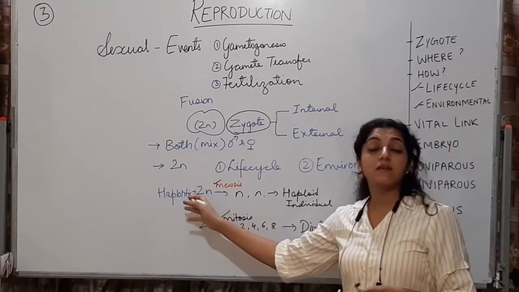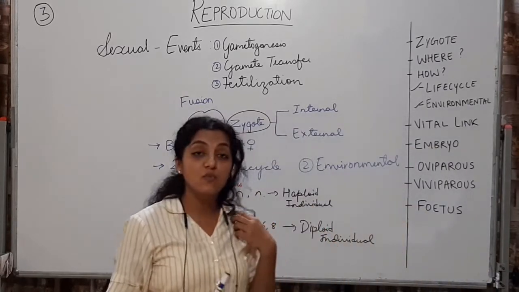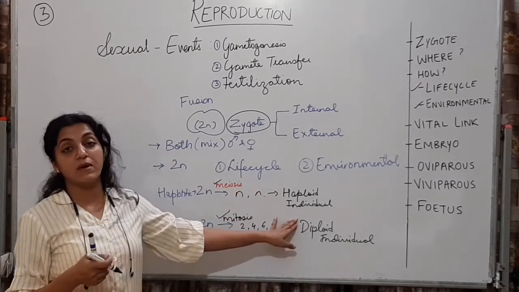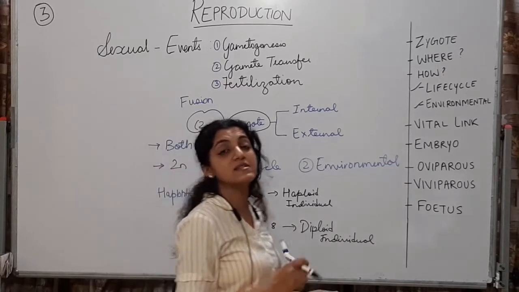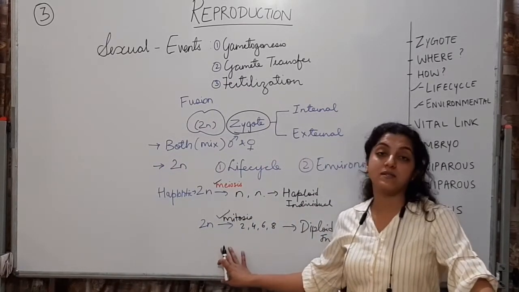But here, in a haplontic lifestyle, it has to undergo meiosis, it has to bring back the number to N, and then haploid individuals can be produced. So this will be an MCQ again. Zygote can undergo meiosis as well as it can undergo mitosis.